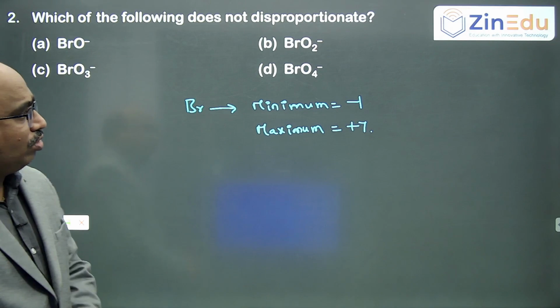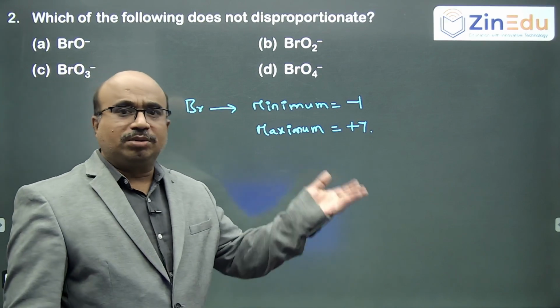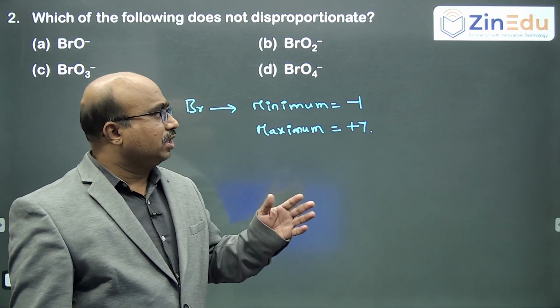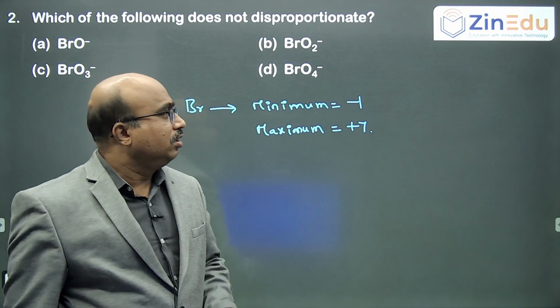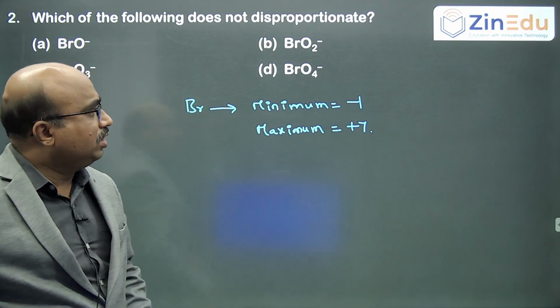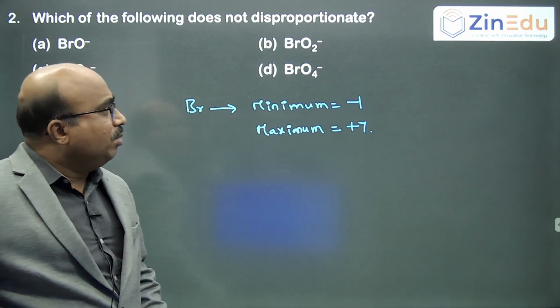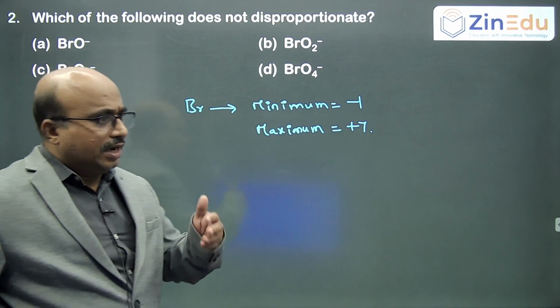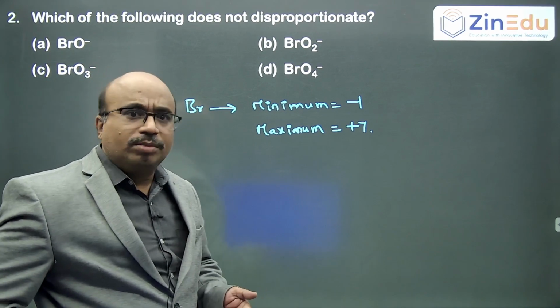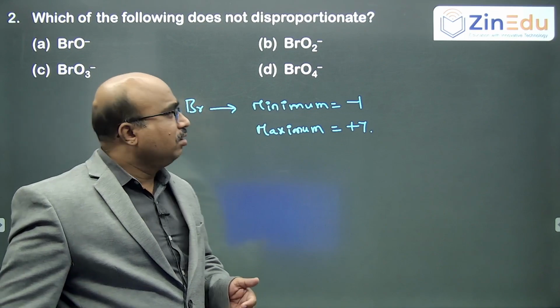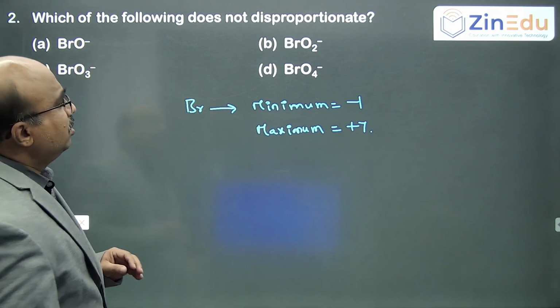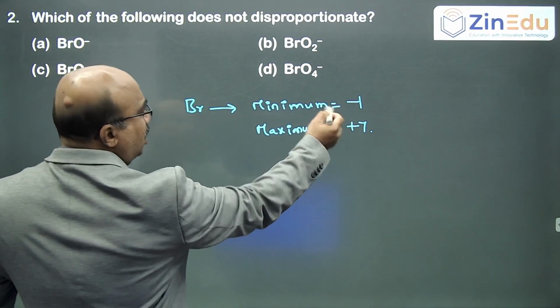A compound which has disproportionation ability should undergo both reduction and oxidation, so the element should be in between these two. If it is at the minimum, it can undergo only oxidation.